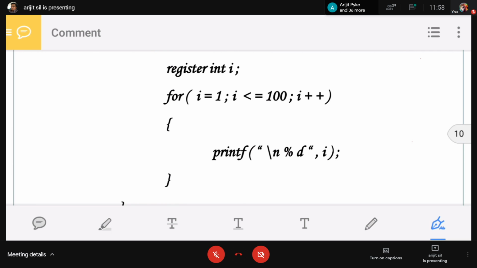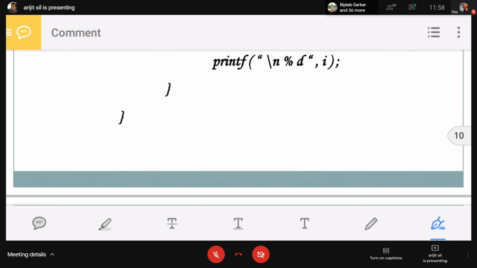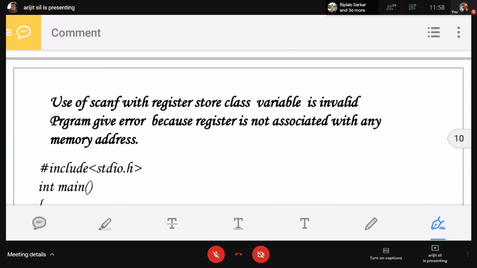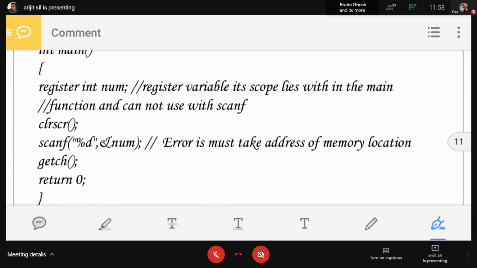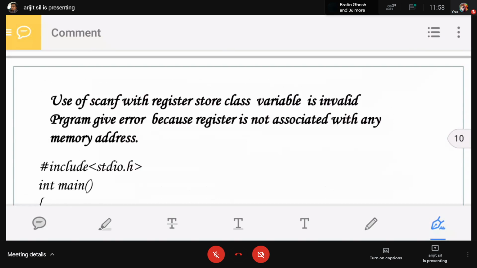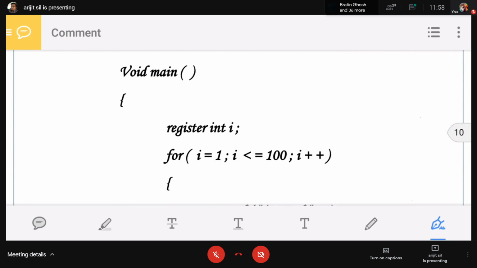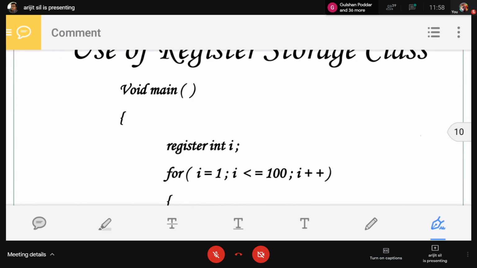Register int I. For I equals 1, there is a for loop, I less than or equal to 100, I plus plus. Within the for loop, the statement is printf I. What will be the output?